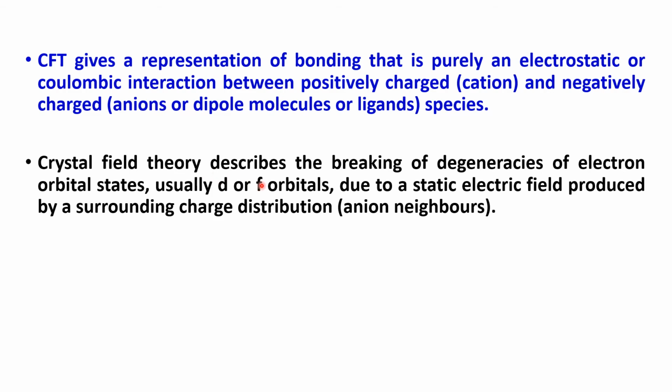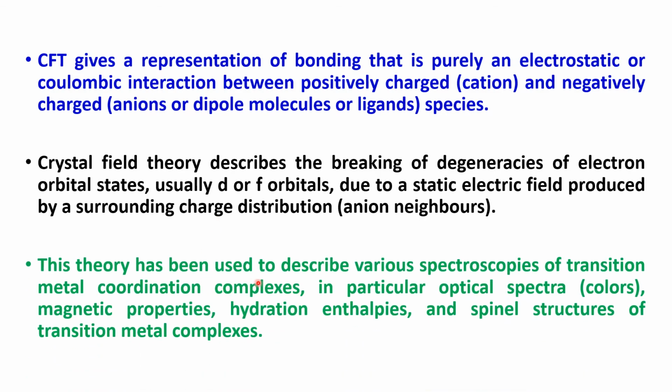Crystal field theory describes the breaking of degeneracies of electronic orbital states, usually d or f orbitals, due to the static electric field produced by a surrounding charge distribution, that is, anion neighbors or ligands. This theory has been used to describe the various spectroscopic properties of transition metal coordination complexes, in particular the optical spectra that cause colors, magnetic properties, hydration enthalpies, and spinel structures of transition metal complexes.